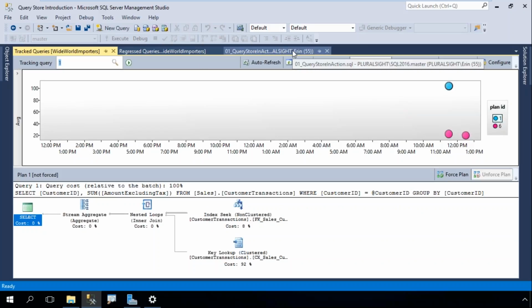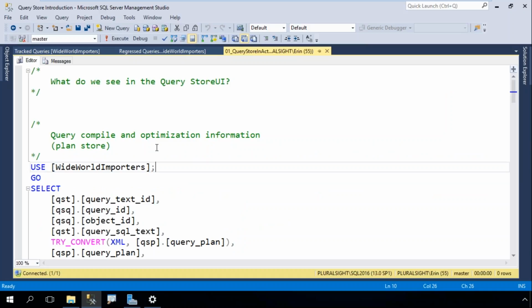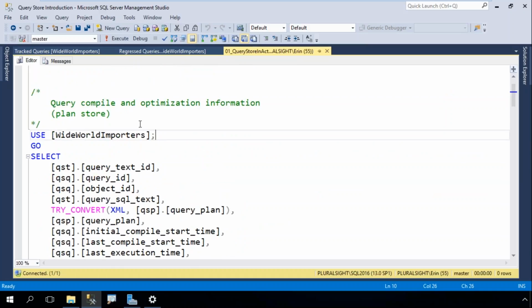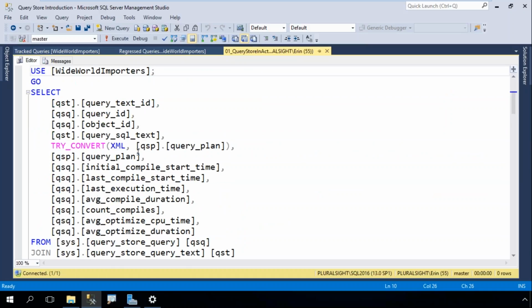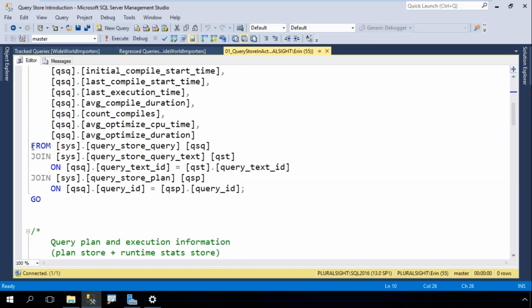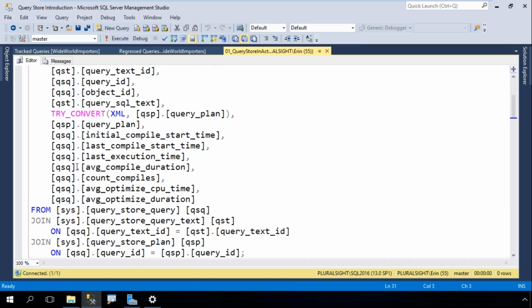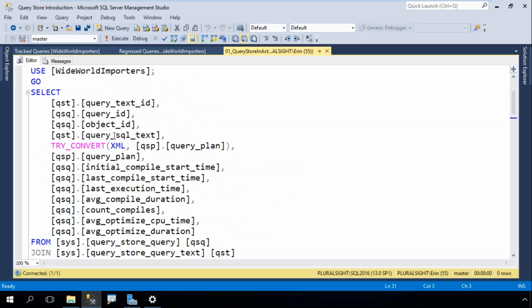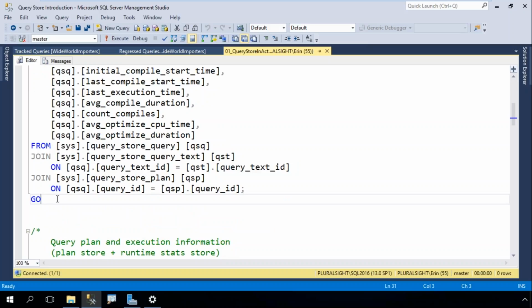So really, really easy to use. Now, if I want to look at this Query Store information using T-SQL, I can do that. Remember, I've got these system views, which are querying the tables within the database. And one of the things that I want to point out is a reminder here that this information is stored in the user database, so I need to make sure I'm in the right database when I'm querying.